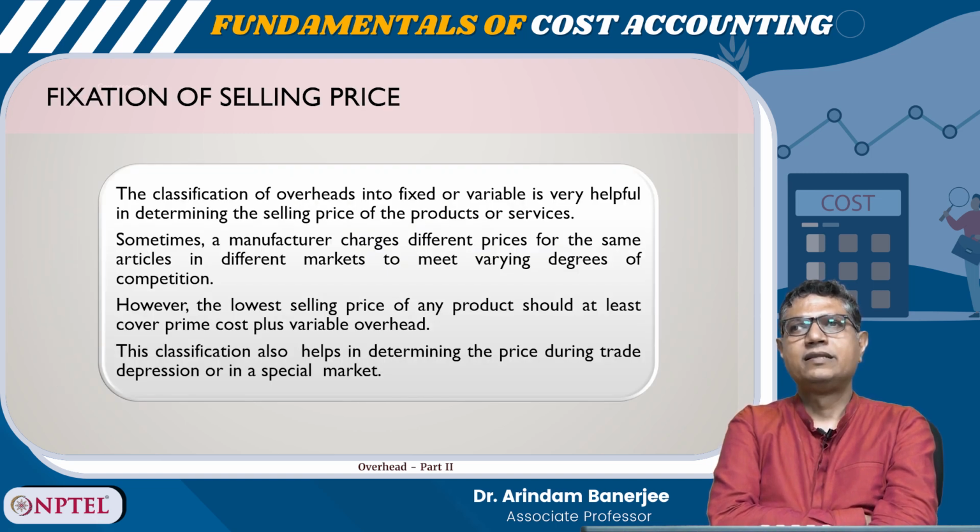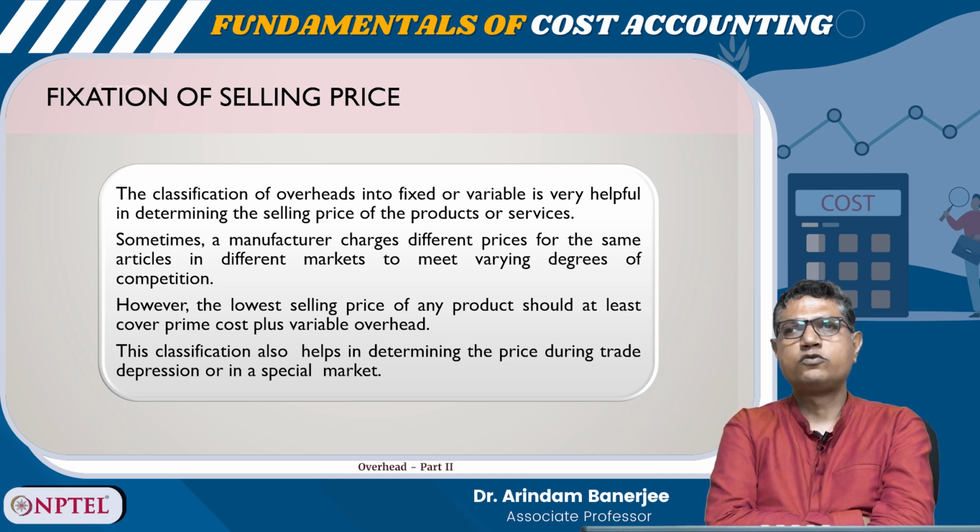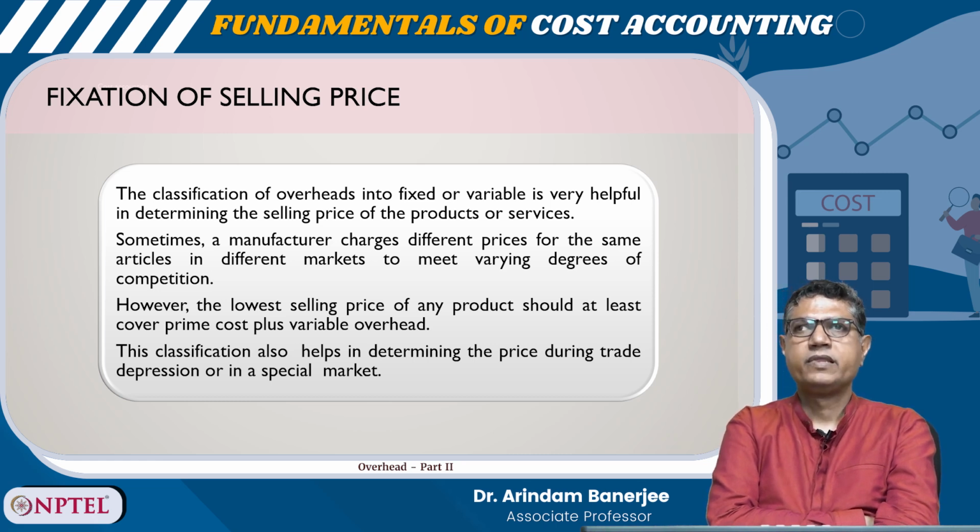Fixation of selling price: the classification of overheads into fixed and variable is very helpful in determining the selling price of the products or services. Sometimes a manufacturer charges different prices for the same articles in different markets to meet varying degrees of competition. However, the lowest selling price of any product should at least cover prime cost plus variable overhead. This classification also helps in determining the price during trade depression or in a special market. So, for fixation of selling price also, the classification of overhead is very helpful.